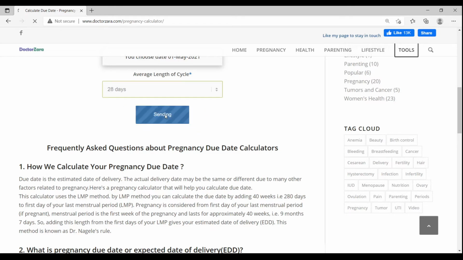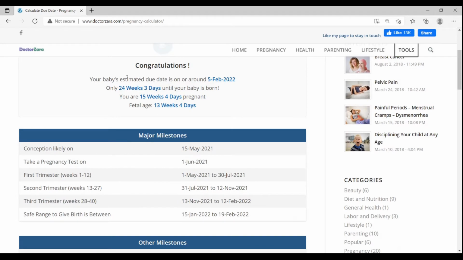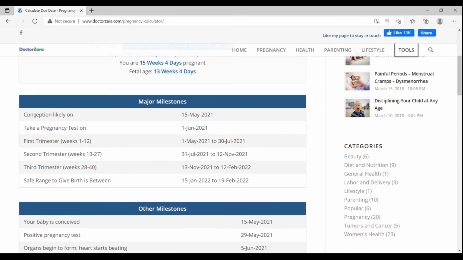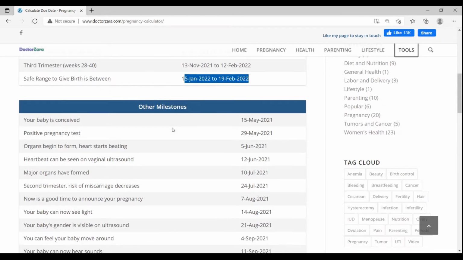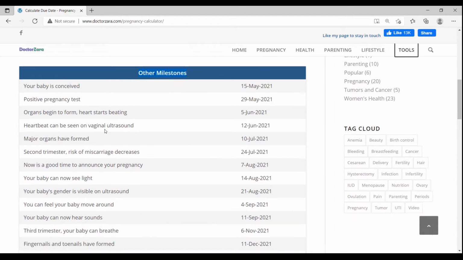It will congratulate you and tell you your due date, as well as a host of other information, like the approximate conception date, when you most likely conceived. It will tell you the length of your first trimester, second trimester, and third trimester, as well as the safe time range to deliver your baby. Not only this, it will also tell you some other interesting milestones of the baby's development, as I already mentioned.